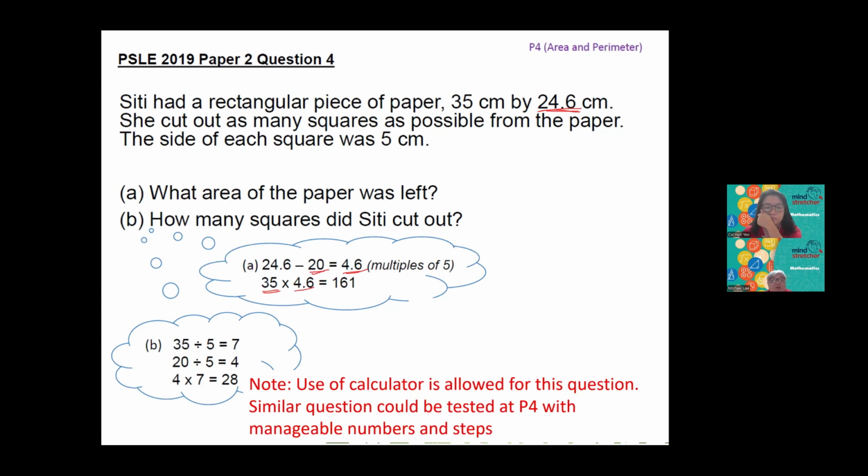Then to find the number of squares that City cut, for the length, she can cut out 7 squares, and for the breadth, she can cut out 4 squares. So the total number of squares will be 7 times 4, which is 28.